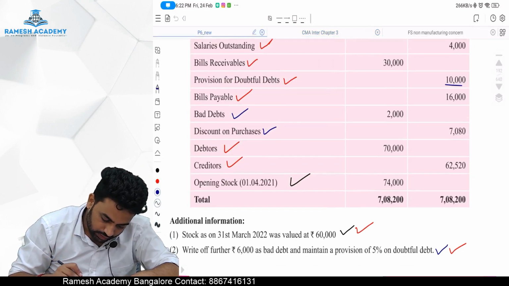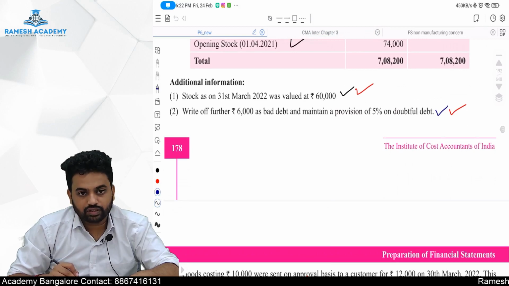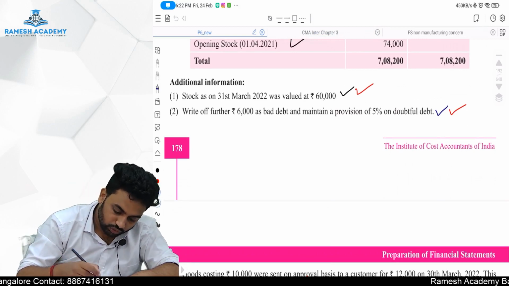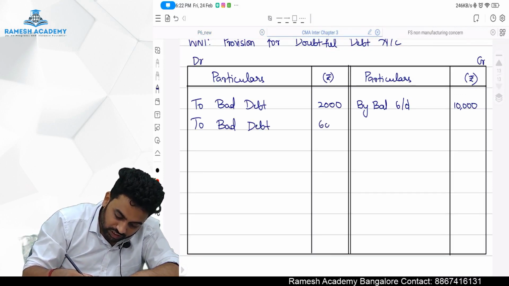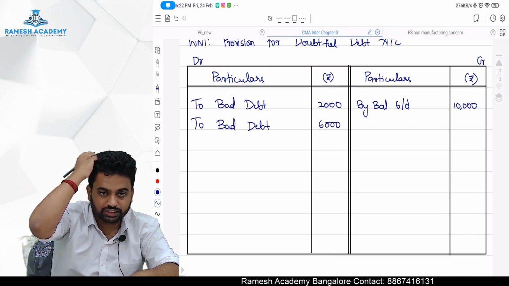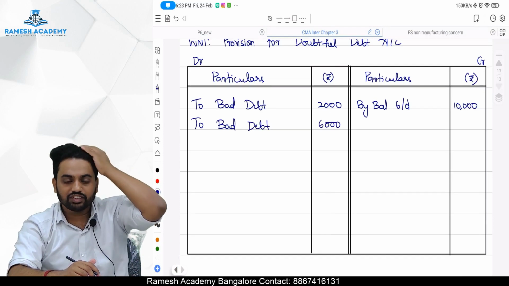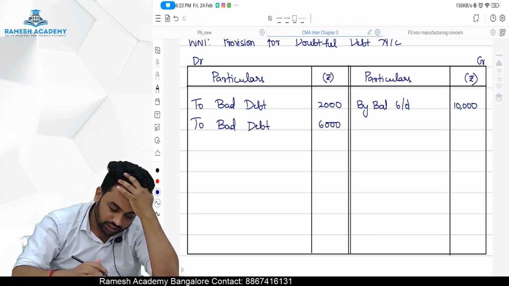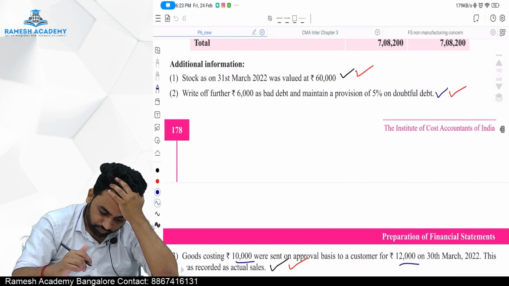And also they are telling write off further 6,000 bad debt. So to bad debt again, 6,000. For the 6,000 again we should reduce it from the debtors because it is not there in the TB. If it's there in the TB, then it is adjusted to the debtors. If it is not there in the TB, it is not adjusted to the debtors. So 6,000 is there. Fine.